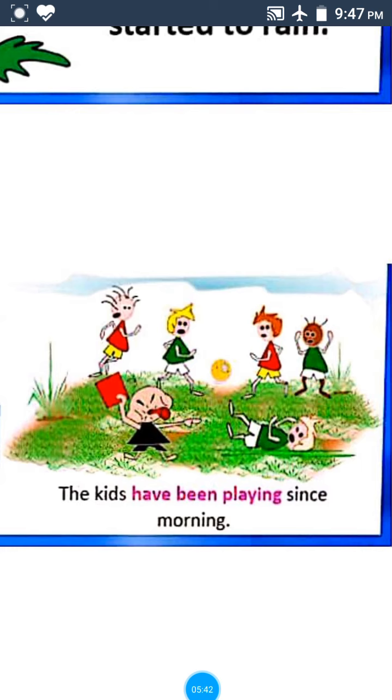In this sentence we used since because it is mentioned that morning, that means exactly it is given when they started playing. They started playing in the morning. Exactly the time is given. The point of the time is given. That's why we used since.